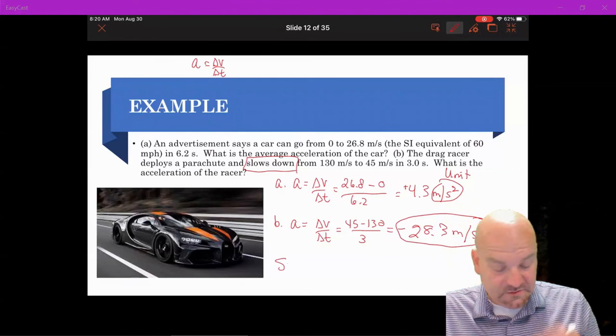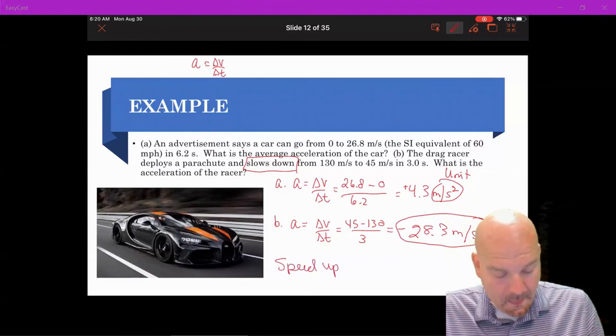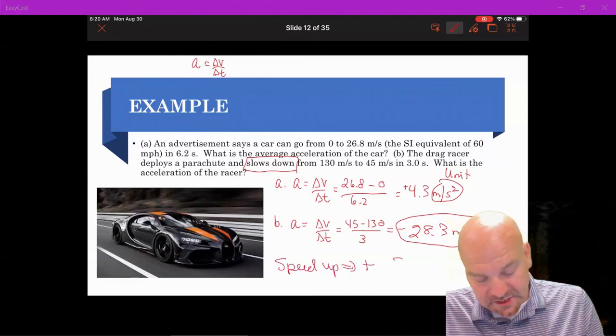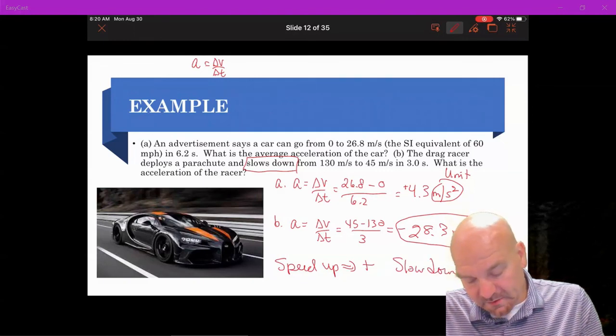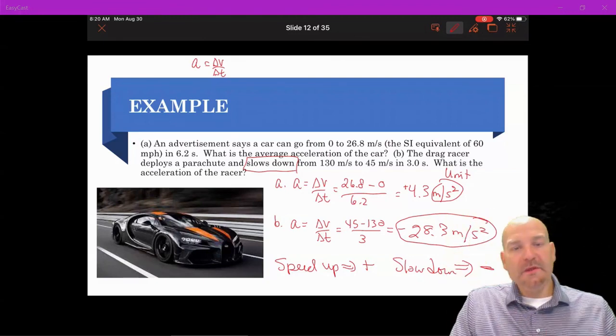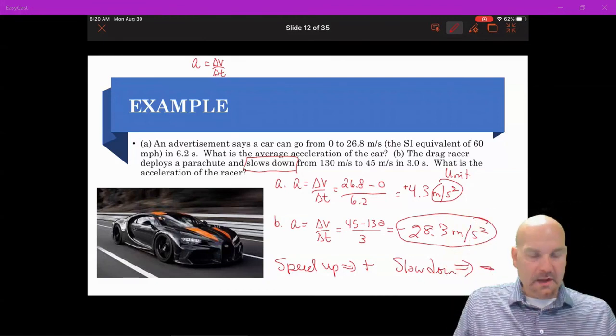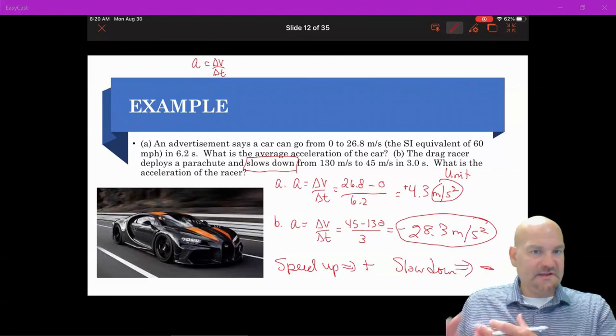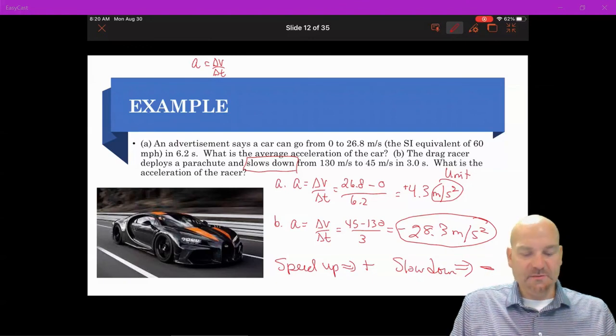Something you see is that when you speed up, your acceleration is positive, and when you slow down, your acceleration is negative. It's just a simple way to check. Now we're going to keep building on our knowledge, and we're going to add this acceleration piece by looking at some more graphs.